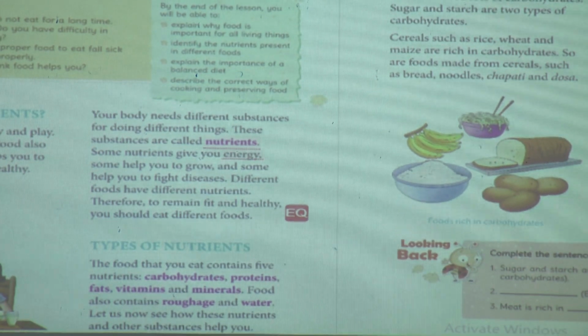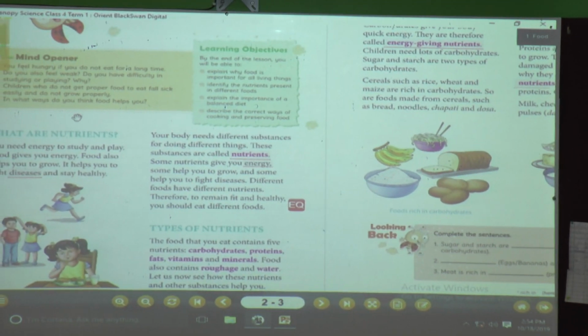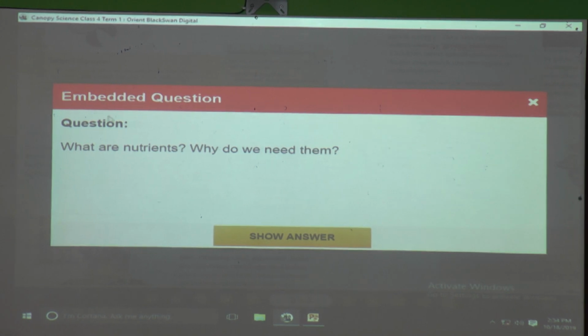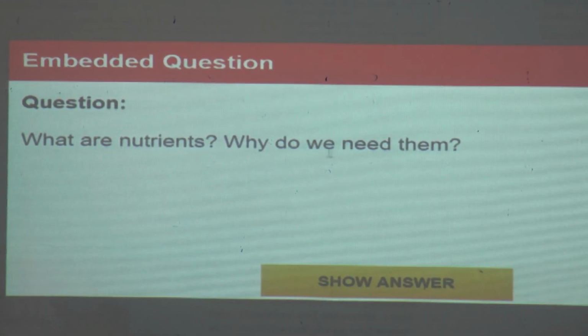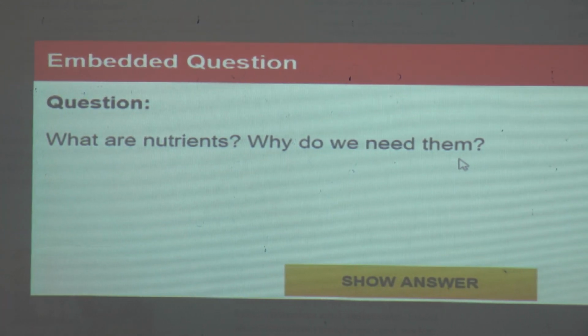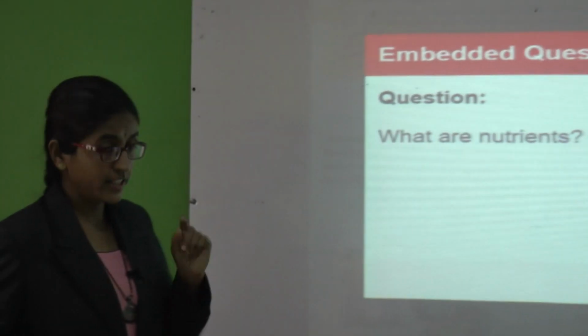In this way you heard the explanation part. Now we will see some questions. See, here is a question. What are nutrients and why do you need them? Do you remember what the nutrients are? Yes, my dear students. The nutrients are the essential substances which your body needs to do different activities.